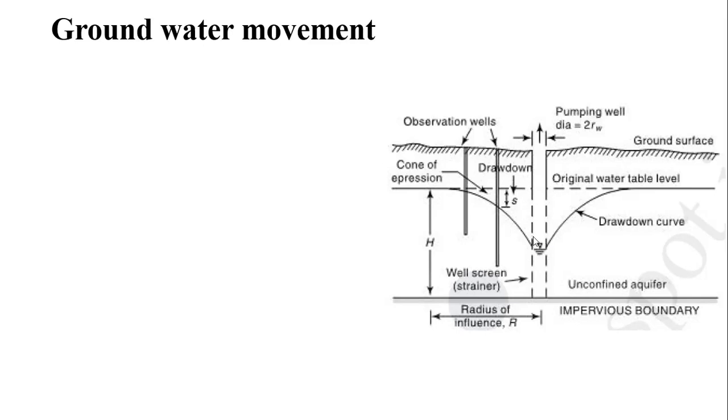That difference in water level is nothing but the drawdown. It means from this point up to this point, this is the depleted water level, which is considered as drawdown. For example, here two observation wells are there. For this observation well, initially the water level was here, and now at this time the water level is somewhere else, here. So this is considered as the drawdown in the observation well, S, or you can consider it as S1. Similarly for this one, S2, isn't it?